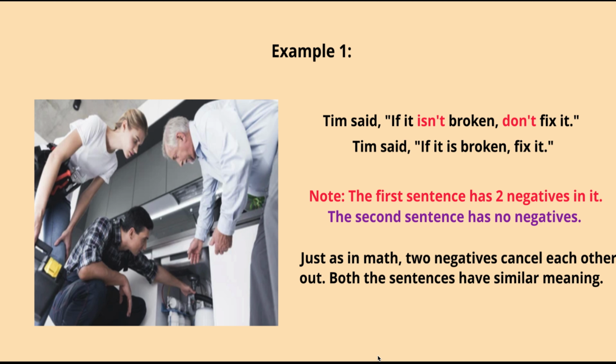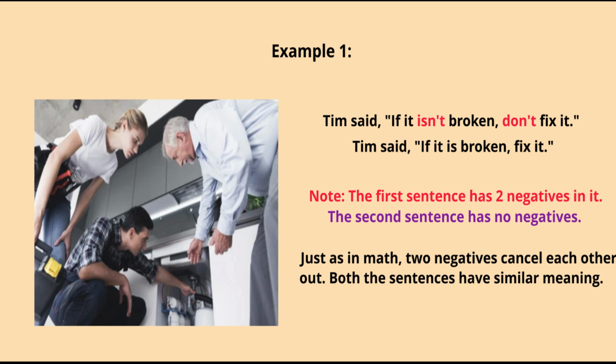Let's see an example. In the image, you can see a person trying to fix something under the sink. Tim said, "If it isn't broken, don't fix it." That means if it is not broken, he doesn't need to fix it, right? Tim said, "If it is broken, fix it." That means if it is broken, he has to fix it. It is pretty straightforward. So the first sentence has two negatives in it, isn't and don't. But the second sentence doesn't have any negatives.